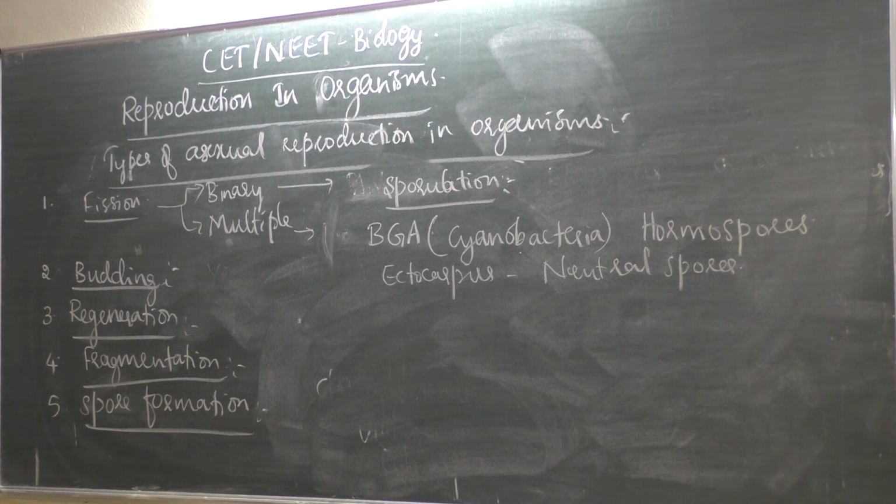A neutral spore is nothing but one vegetative cell, the entire vegetative cell acts as a spore. Then what about aplanospores?